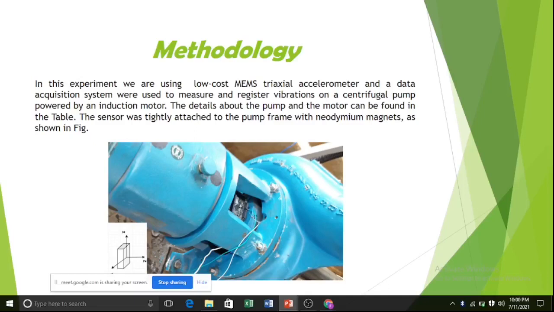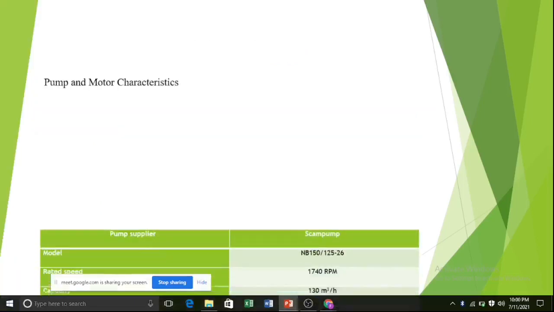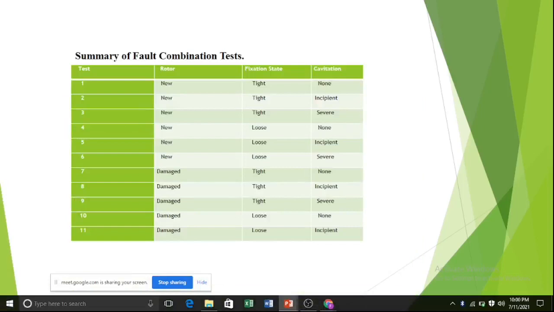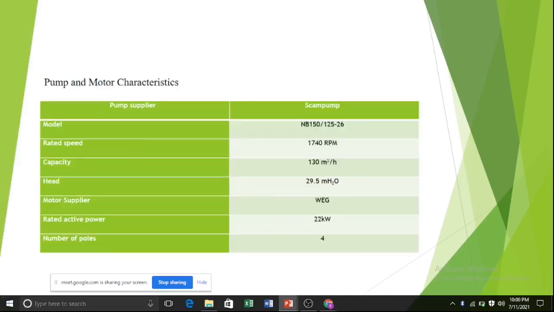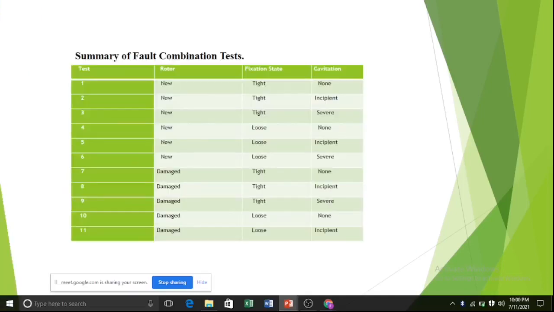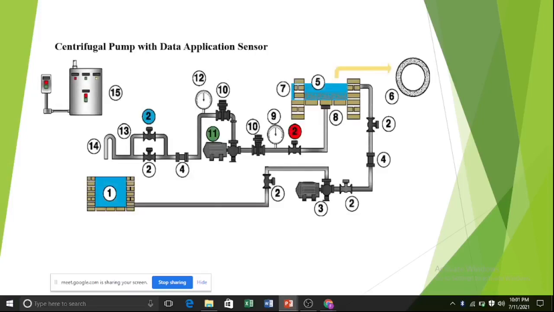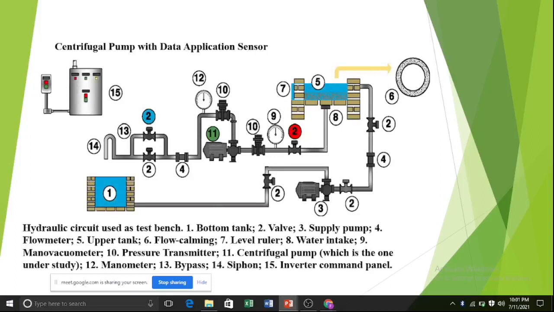Now I am going toward the experiment, how we have collected the data. So figure number 2 here, you can see this is a hydraulic circuit. At position number 1,